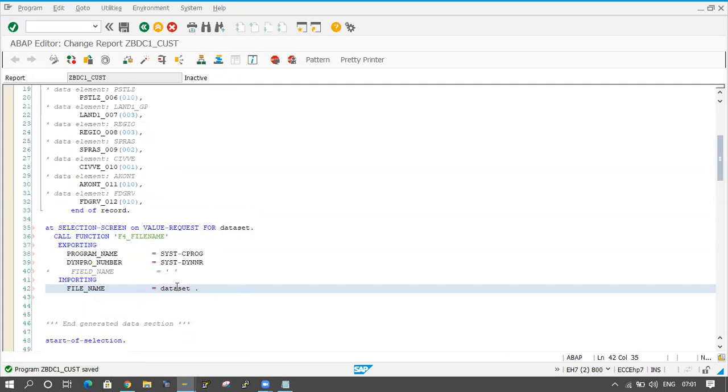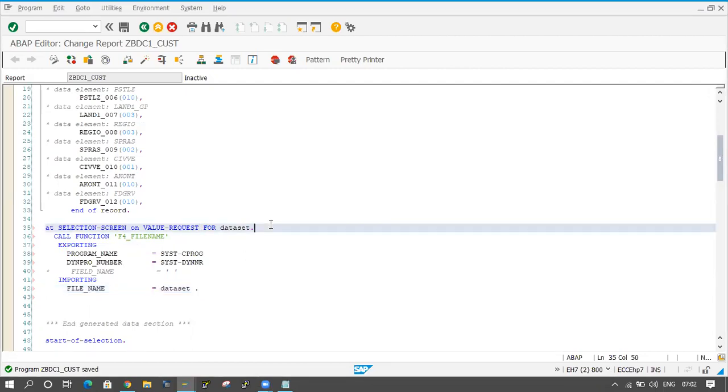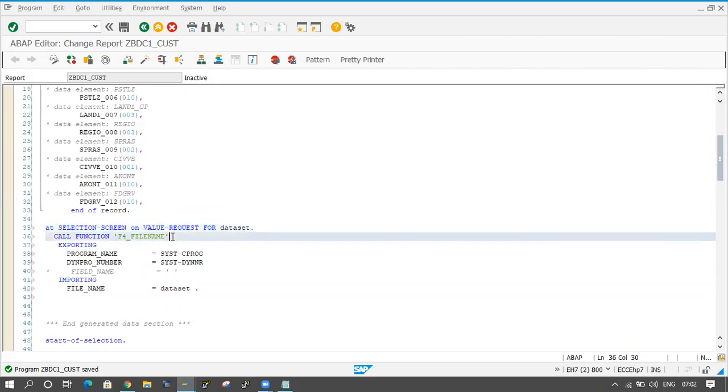What I am doing is writing AT SELECTION-SCREEN ON VALUE-REQUEST for the input field. The input parameter is data set, so for that I am applying F4 help. If I click on the F4 button, the file location has to be captured here. So for that I am applying the F4_FILENAME function module, and the file location should come into this data set.